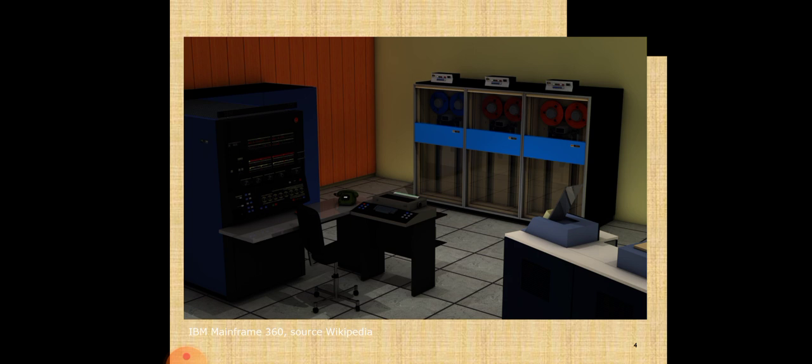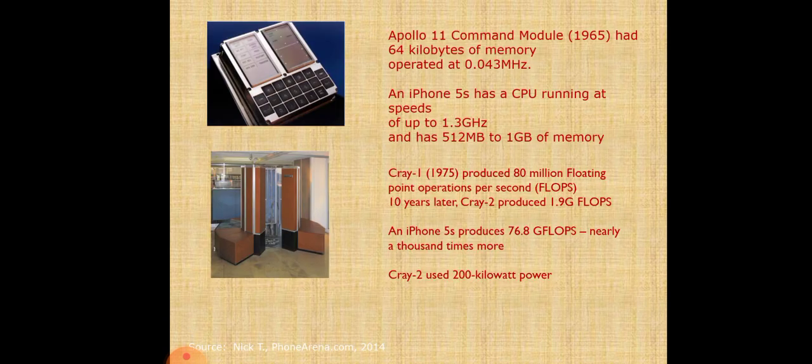and so many M2M devices. This is the IBM mainframe 360, sourced by Wikipedia. Here you can see in figure number 1 the Apollo 11 command module, which was used in 1965, had 64 kilobytes of memory and operated at 0.043 megahertz. Similarly, an iPhone 5s has a CPU running at speeds of up to 1.3 gigahertz and has 512 MB to 1 GB of memory.